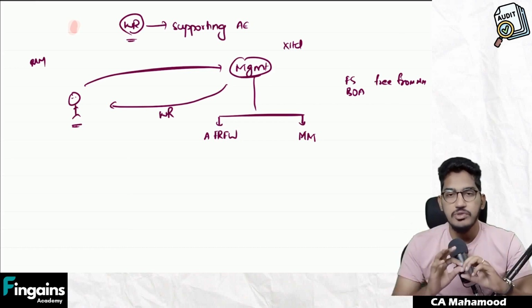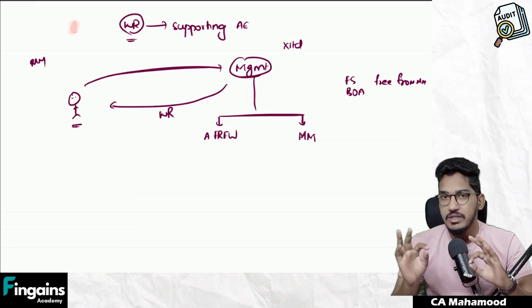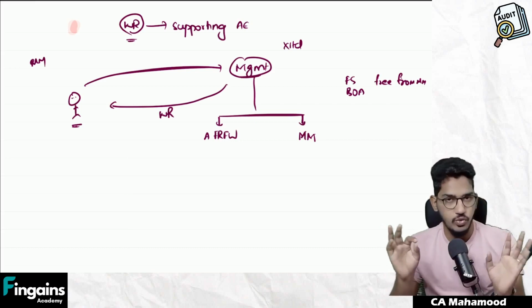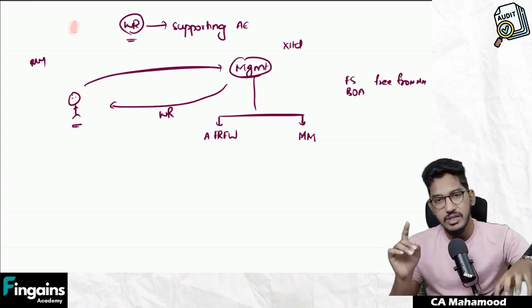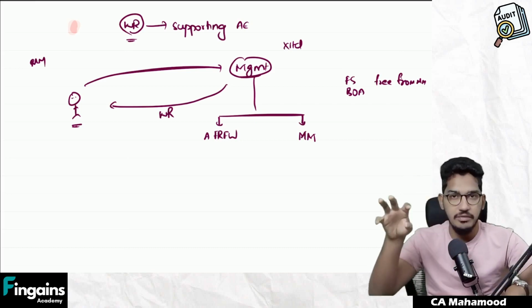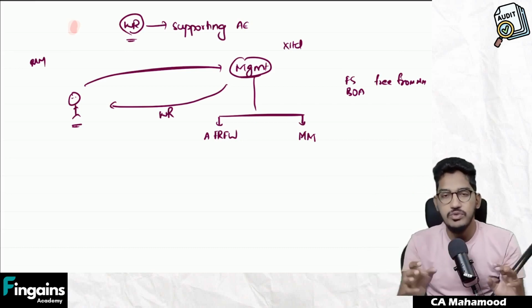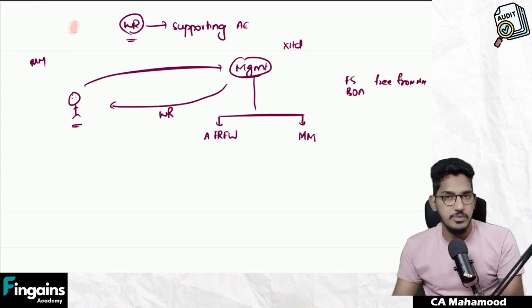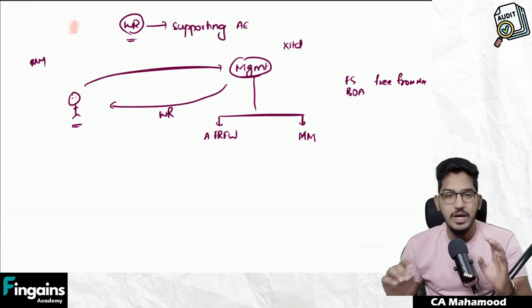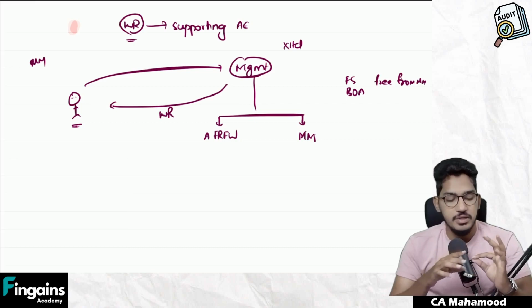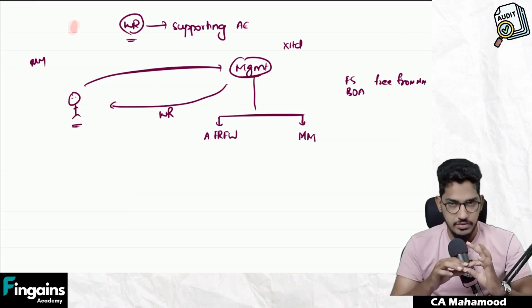The meaning of not using only as audit evidence is you should not rely only on written representation and express the opinion. No, don't do it. So try to use written representation along with other evidences. Use it only as a supporting evidence. Don't use it as a sole audit evidence for expression of opinion. So I told you what is the meaning of written representation. I told you how written representation can be used as audit evidence.